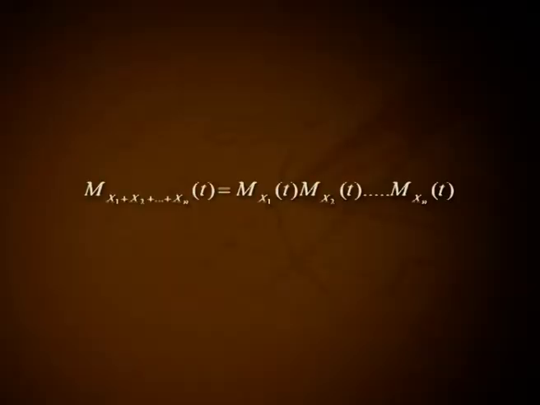Remark. For n independent random variables X1, X2, etc., Xn, M_{X1+X2+...+Xn}(t) equals M_{X1}(t) into M_{X2}(t) into etc. into M_{Xn}(t). Bivariate moment generating function.